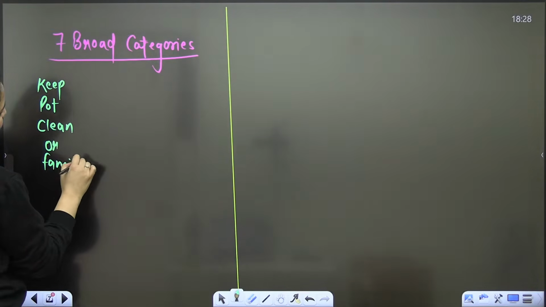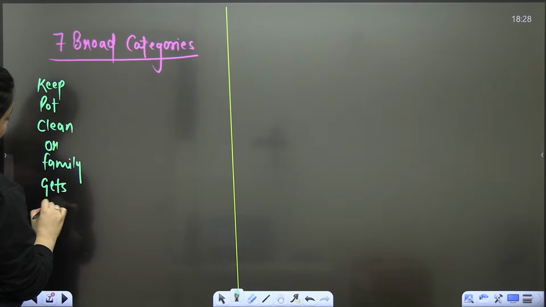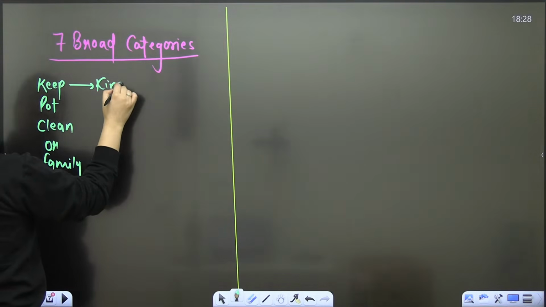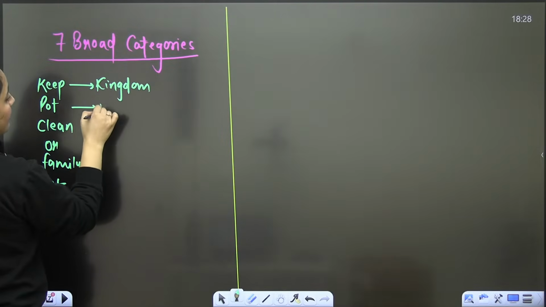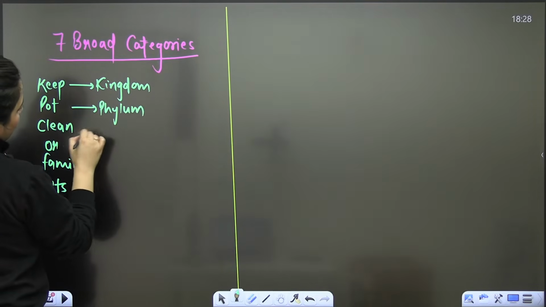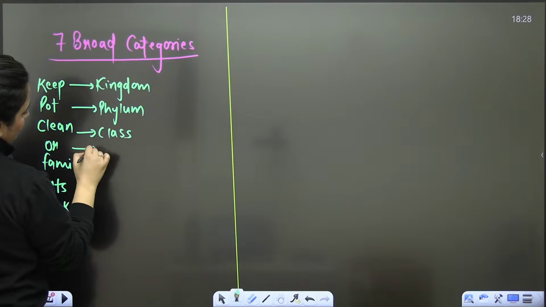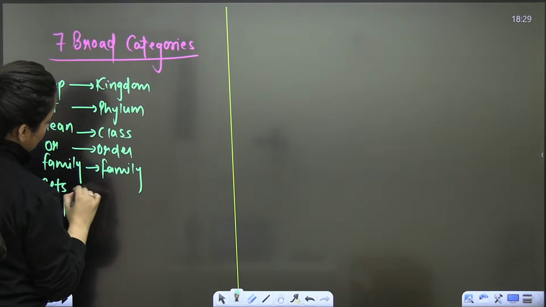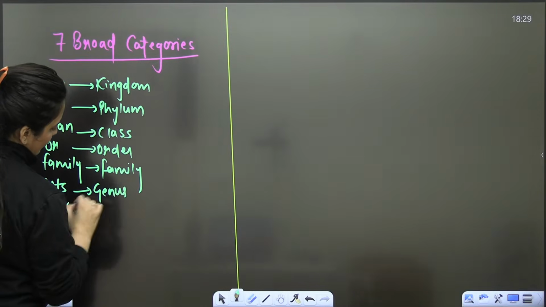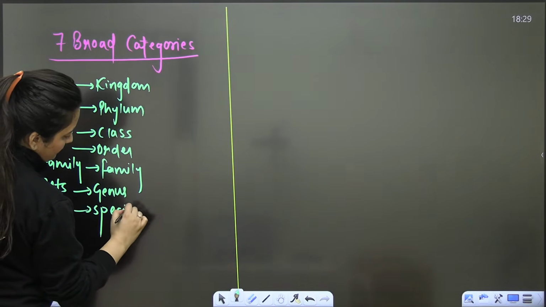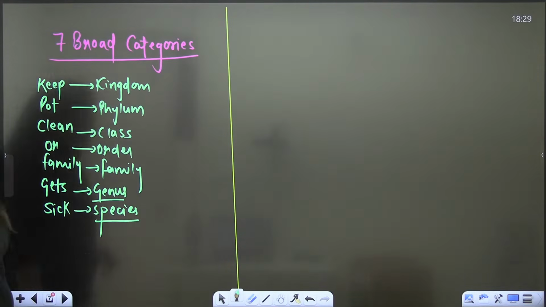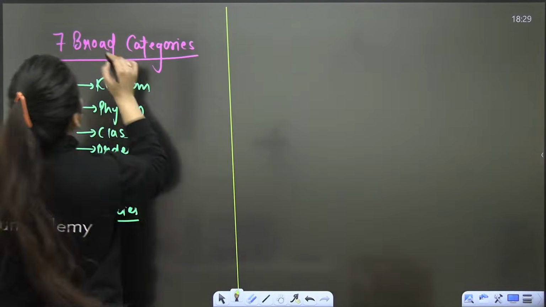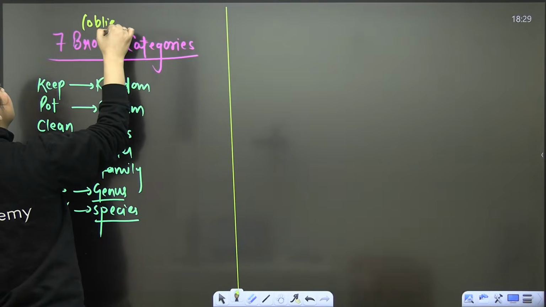So kingdom is there, phylum is there, class is there, order is there, family is there, genus is there, and then we have the word species. These are the 7 broad, or obligate, categories.